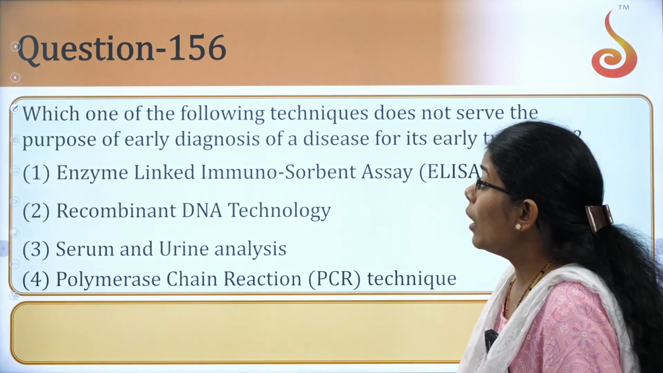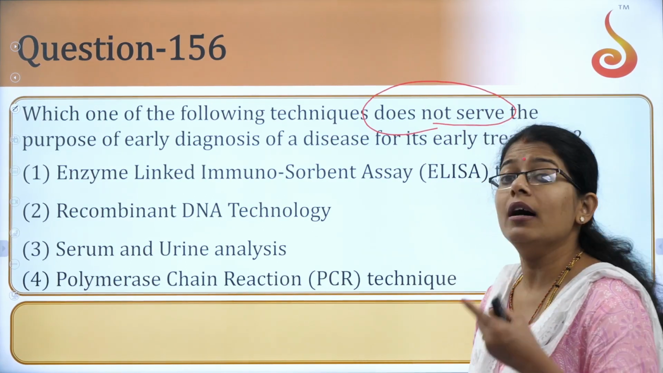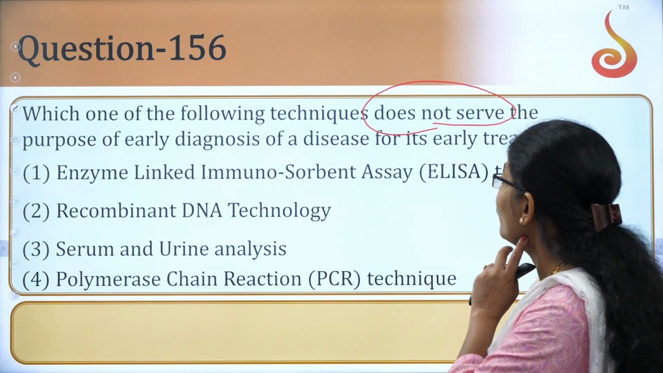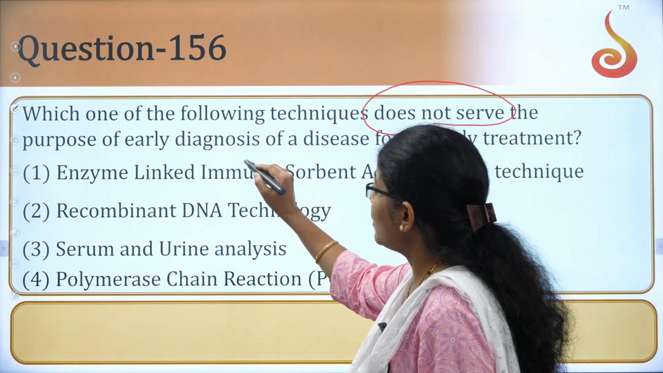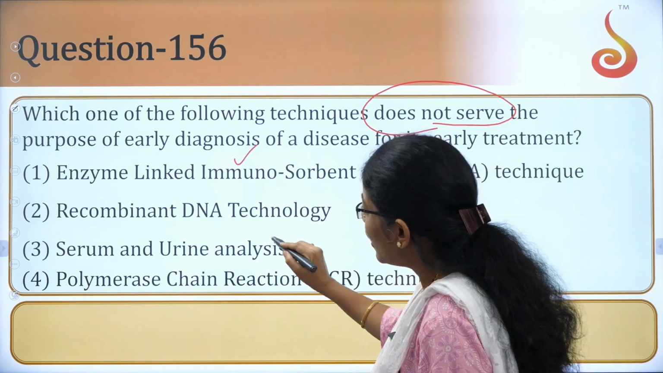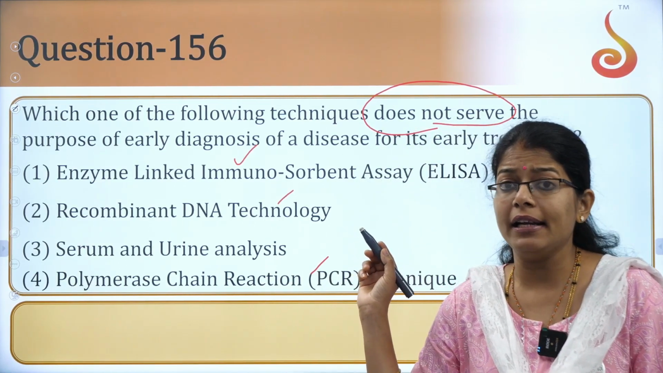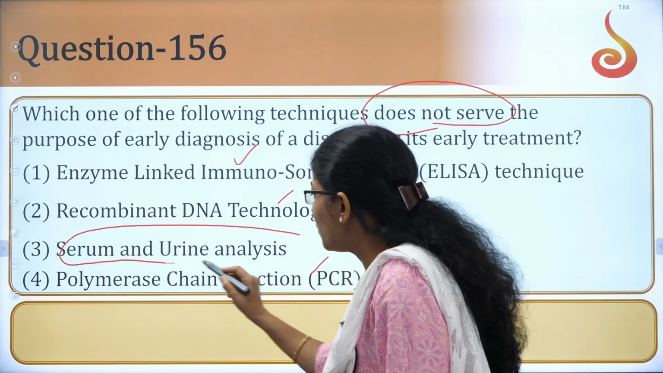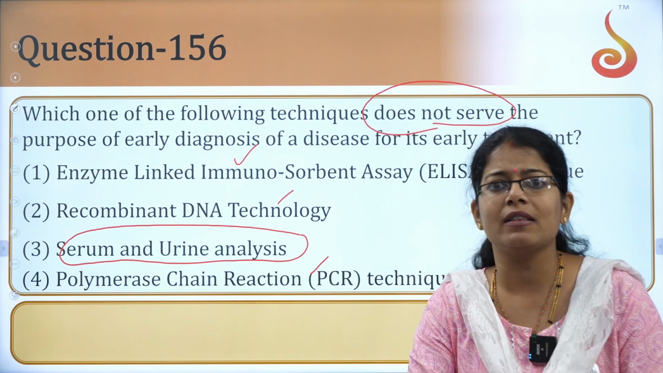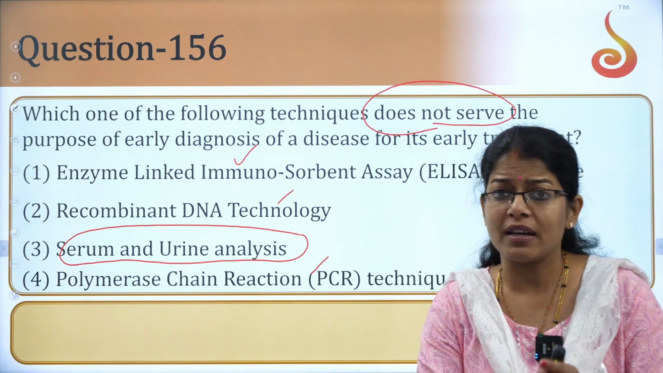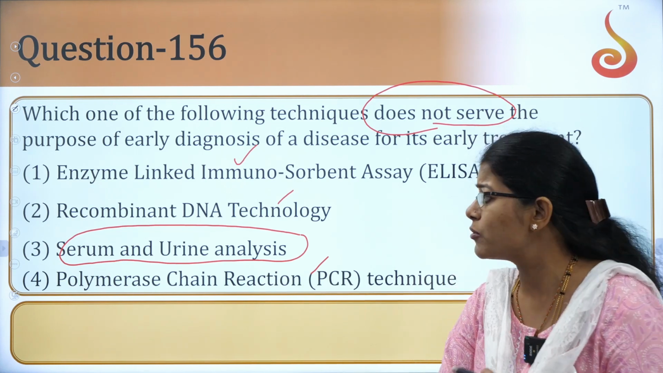Next one. Which one of the following techniques does not serve the purpose of early diagnosis? Which cannot help us for early diagnosis of the disease for its early treatment? Okay, they are talking about early treatment, right? If you see this option A, that is 1, 2 and 3 actually can be used as a diagnostic and early treatment can be started, but not in this case, because in this case it indicates that already the disease has occurred in the body and it is now expressed in the blood. Yes, the body starts showing symptoms and it is present in the blood. So there cannot be as such early detection, so in this case option C is the answer here.